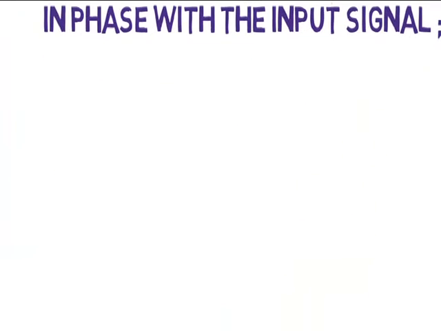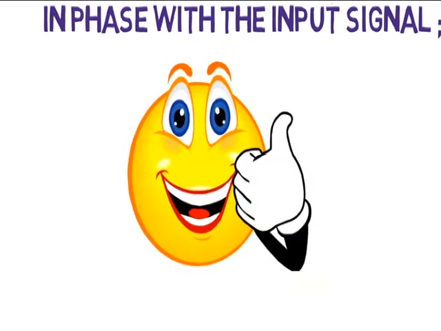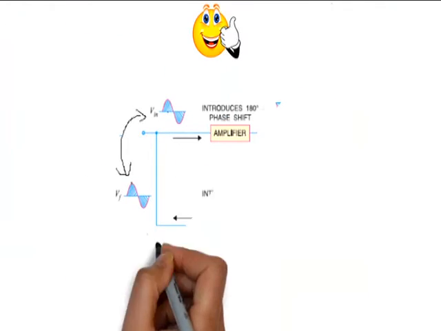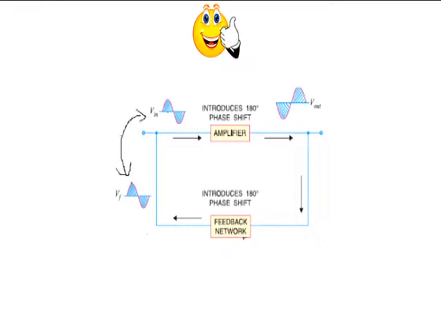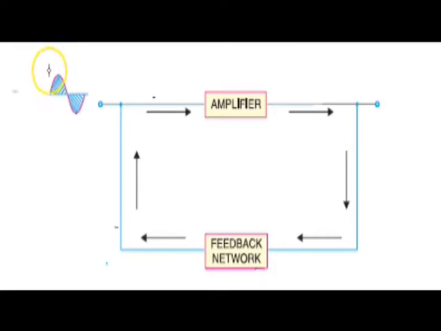So if the input signal is sinusoidal and it is passed to the amplifier, which gives a phase shift of 180 degrees, then again if it is passed to the feedback network, it again gives a phase reversal of 180. The total phase reversal becomes 360, so the output signal becomes in phase. That's positive feedback.